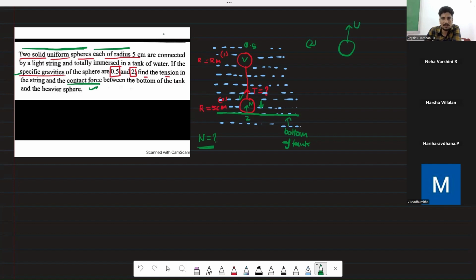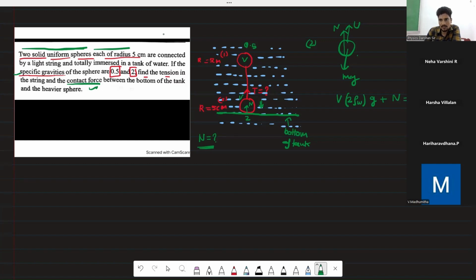So upthrust force upward, downward will be mg, and this normal reaction is also given by the bottom. So upthrust is V rho g, V density, you can write, density 2 into rho of water. Are you understanding? And g plus normal reaction equals mass, which equals density into volume.